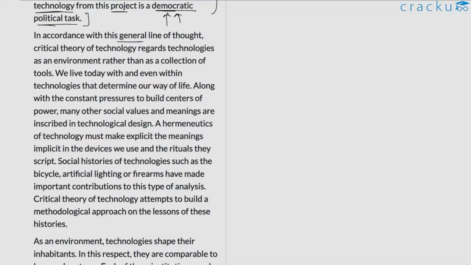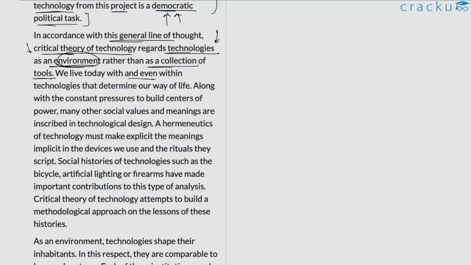In accordance with this general line of thought, critical theory of technology regards technologies as an environment rather than as a collection of tools. So here we gain more idea, more clarity as to what critical theory of technology is trying to tell us. So we understand that here, as part of this particular theory, we are considering technology as an environment rather than as a collection of tools. So I hope this is pretty self-explanatory.